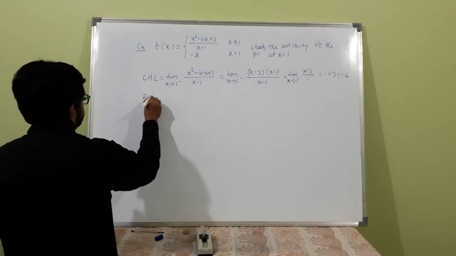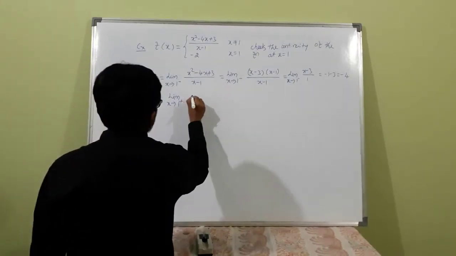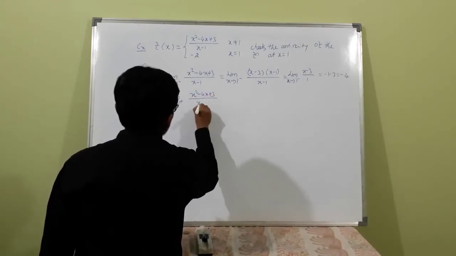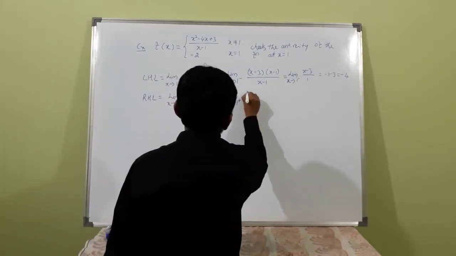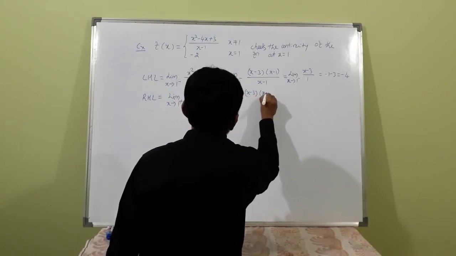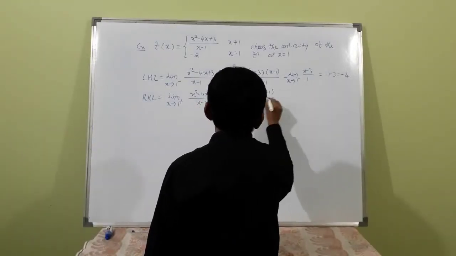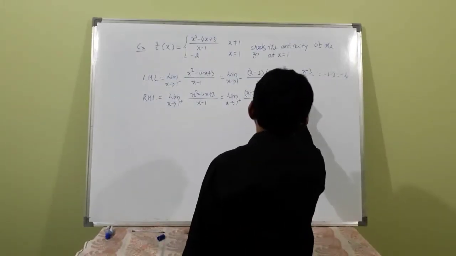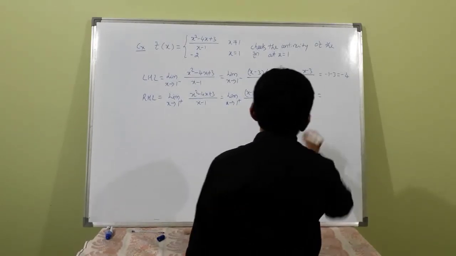Right hand limit is limit x tends to 1 plus of x square minus 4x plus 3 divided by x minus 1, that is limit of x tends to 1 plus of x minus 3 times x minus 1 divided by x minus 1, that gets cancelled, is equal to limit x tends to 1 plus of x minus 3.